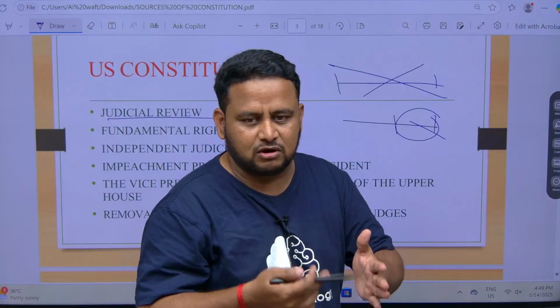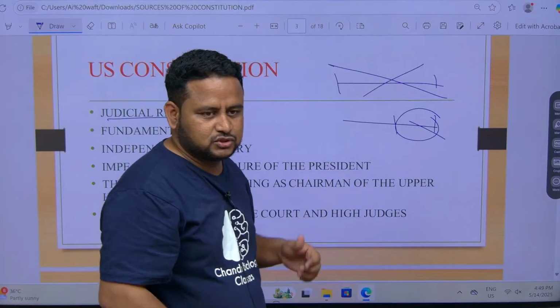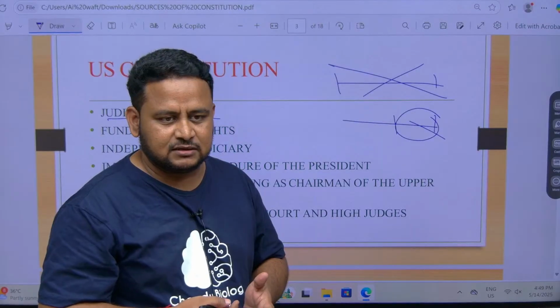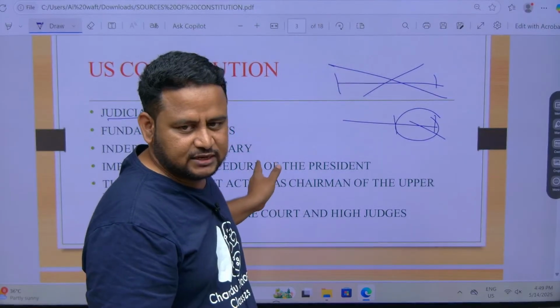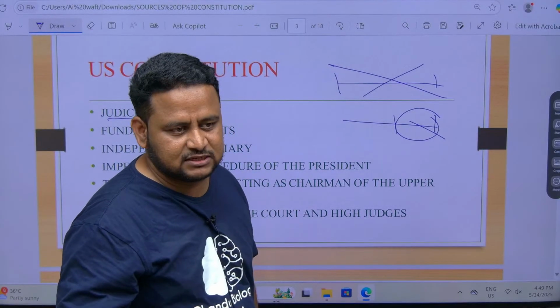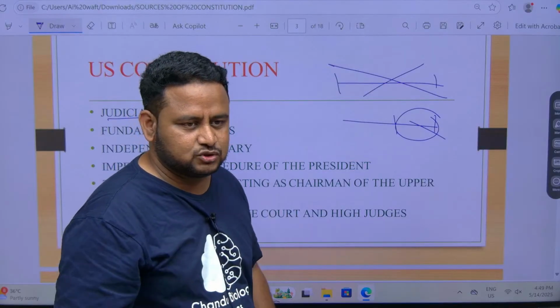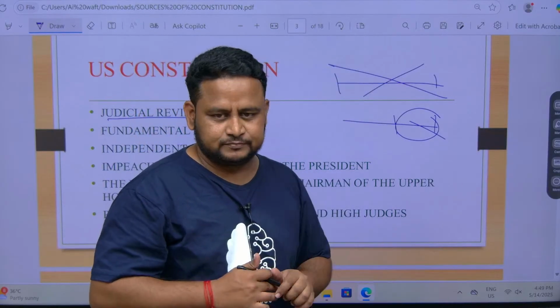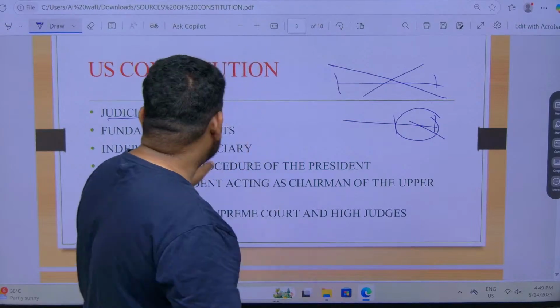They will go through the law. That is the meaning of judicial review. So whatever action of the government is done, that can be reviewed by the judiciary. Understood? That is called checks and balance. In polity we call it checks and balance. So one wing is checked by another. Got it? So this is the meaning of judicial review.